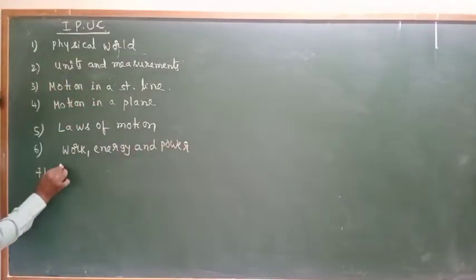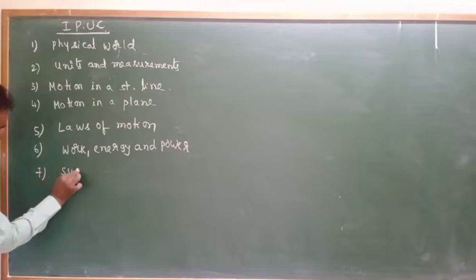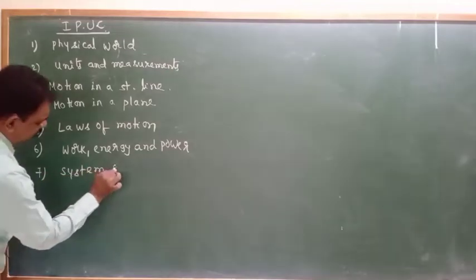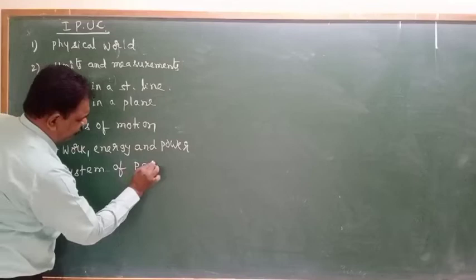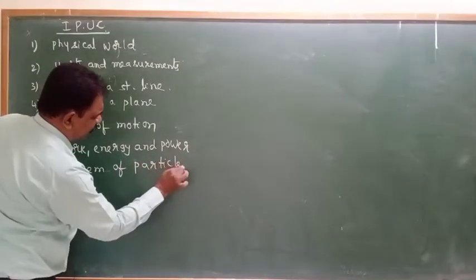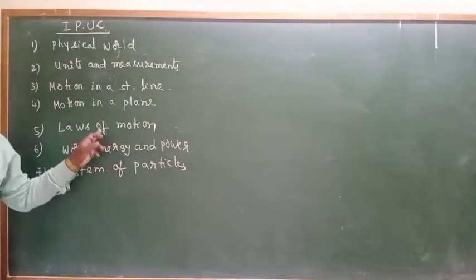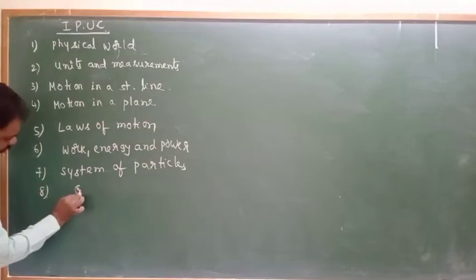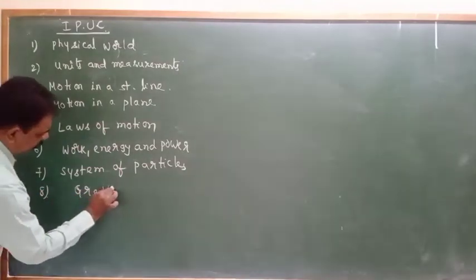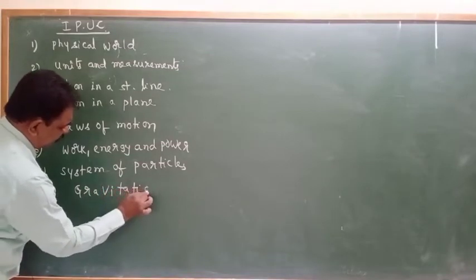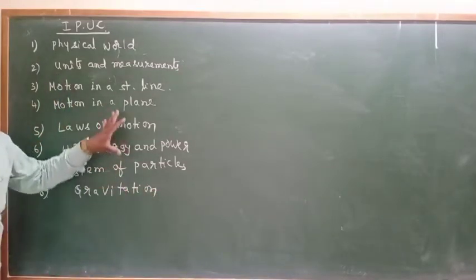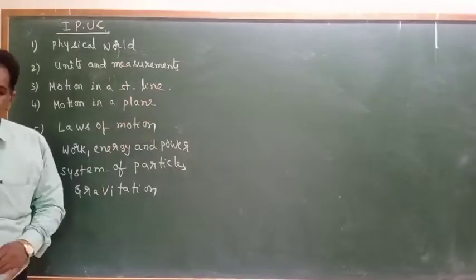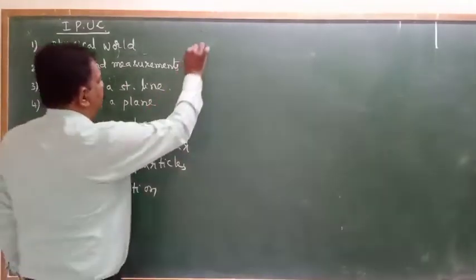The seventh is system of particles. Write down all of you. All of you take a notebook and write down. Next, the eighth is gravitation. In total, 15 chapters will be there. We'll discuss them one by one.